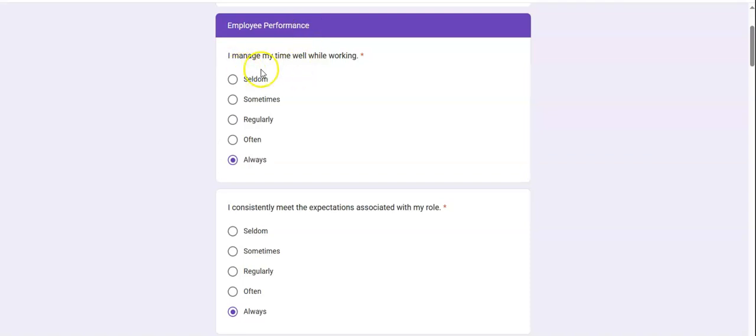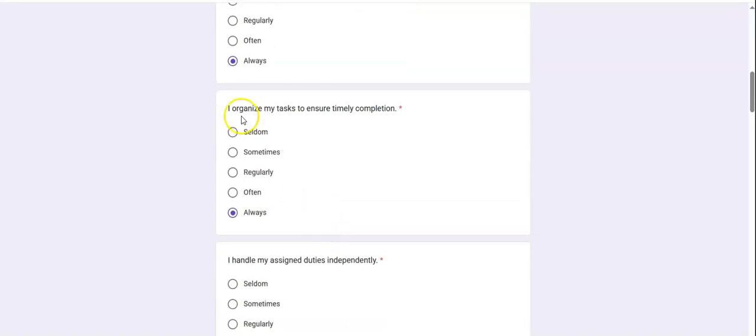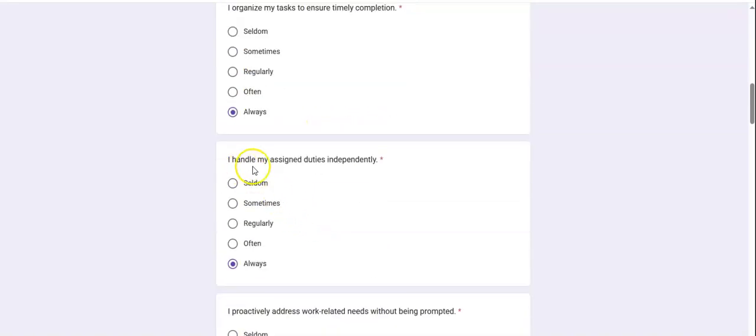The first question: I manage my time well while working. A person with high work performance will say always. I consistently meet the expectations associated with my role. Always. I strive to produce work that meets a high standard. Yes. I organize my tasks to ensure timely completion. Always. I handle my assigned duties independently.